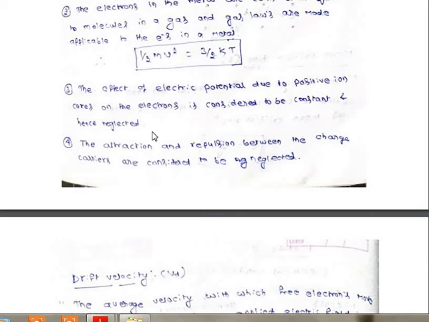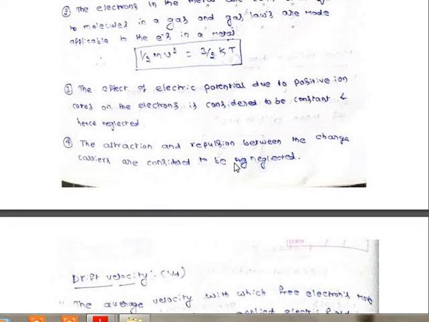In a metal all the atoms are identical. So each atom possesses a unique potential. Means the distance between electrons and nucleus is the same in all atoms. So the electric potential due to the positive ion cores with respect to the electrons is considered to be constant throughout the metal and hence neglected. Since it is constant, we are neglecting it. Now coming to the last one, the attraction and repulsion between the charge carriers are considered to be neglected.